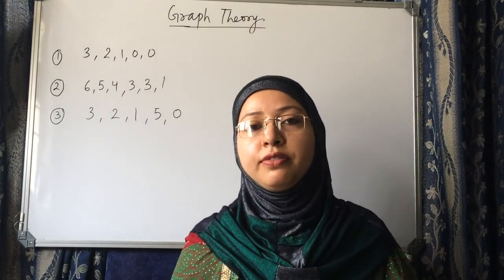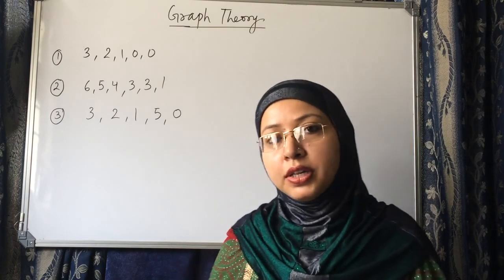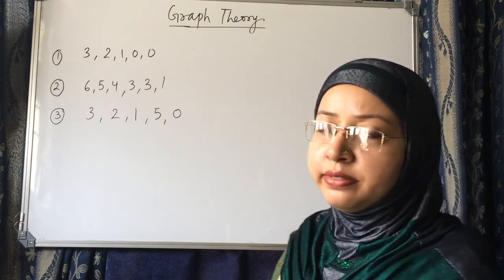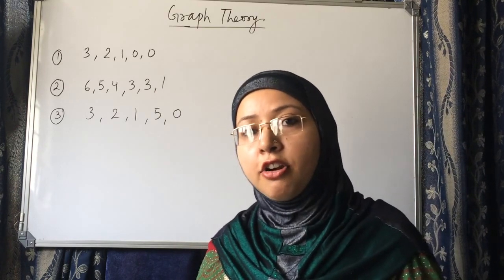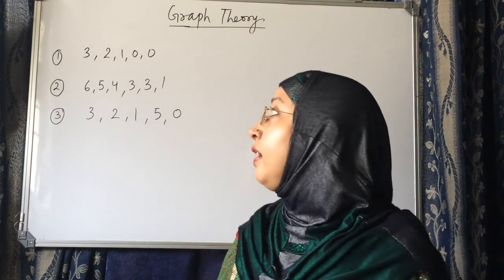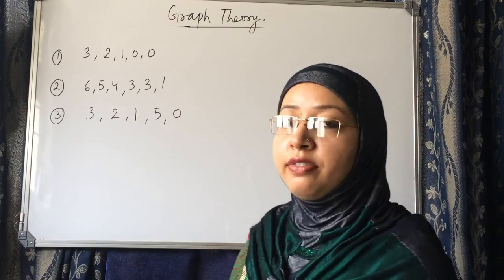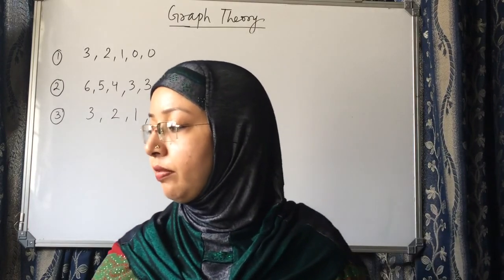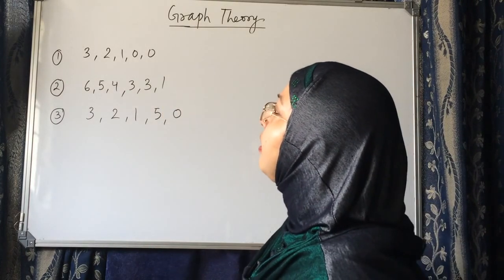So now let's take some examples of degree sequences and check whether a simple graph exists or not. These degree sequences are given. First of all, check that the degree sequence is in non-ascending order. If it is given in non-ascending order, it is okay. If it is not, make it non-ascending. So this is already in non-ascending order.